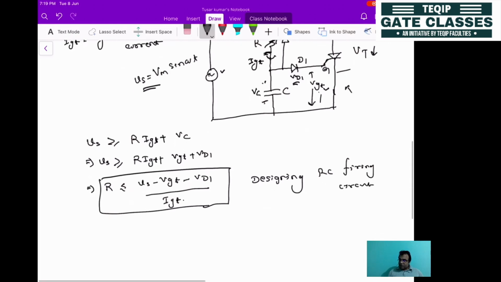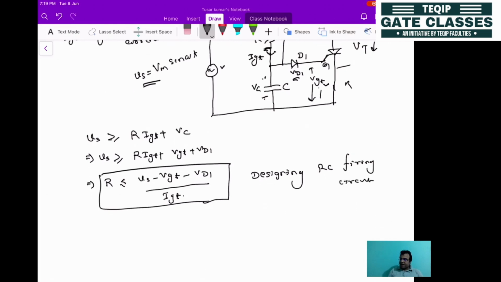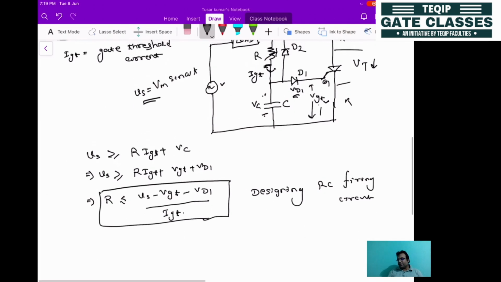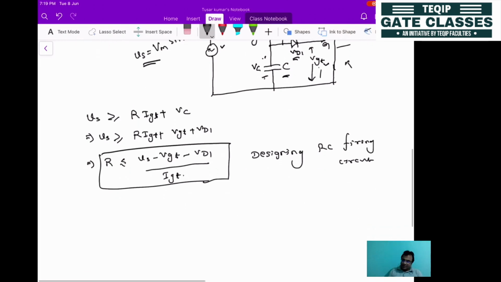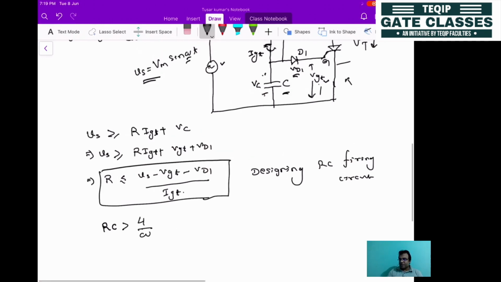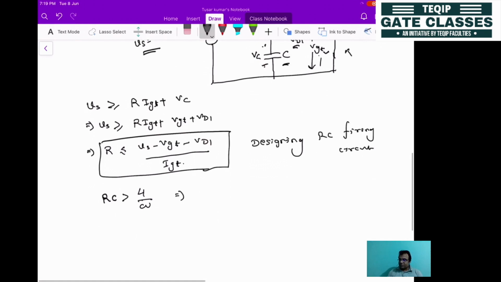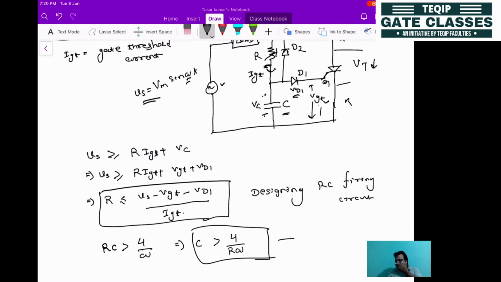Okay, so after getting R, how do we calculate the value of C? The value of C is calculated empirically. So RC will be greater than 4 divided by omega, where omega is the supply frequency. So from this, after getting R, you can get the value of C. C must be greater than 4 by R into omega. So from this we can find the value of C. So these values are required for designing this firing circuit.